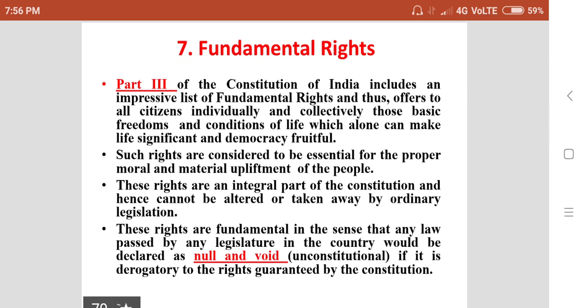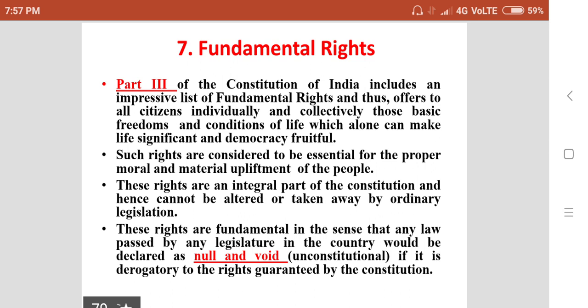Seventh one, fundamental rights, which is another very important feature of the Constitution of India. Part 3 of the Constitution of India includes an impressive list of fundamental rights and thus offers to all the citizens individually and collectively those basic freedoms and conditions of life which alone can make life significant and democracy fruitful.